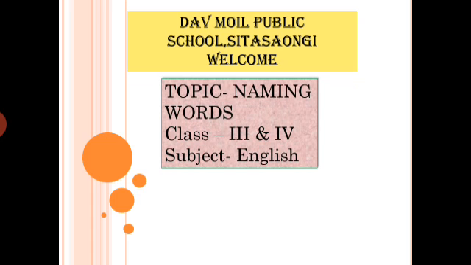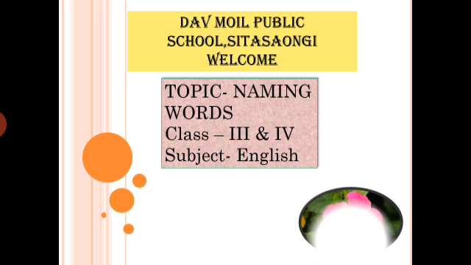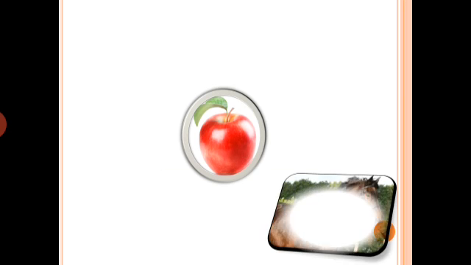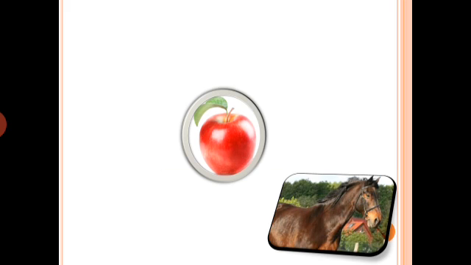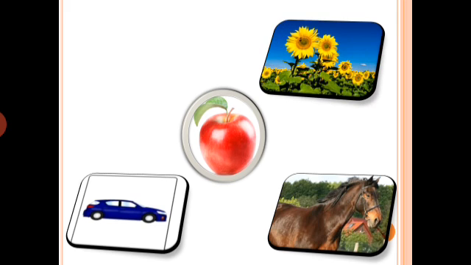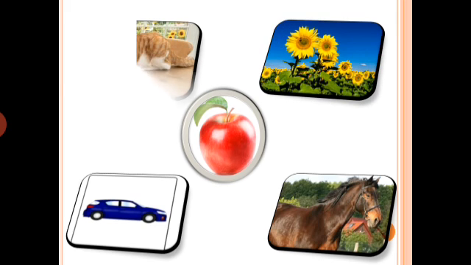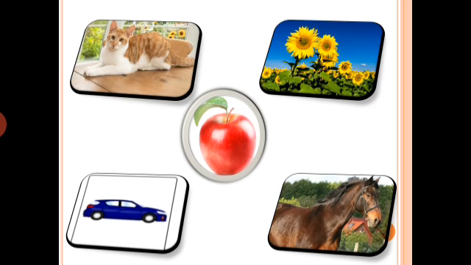Today's topic is naming words. So today we are going to learn about naming words. What is this? This is an apple. What is this? This is a horse. What is the next? This is a car. These are flowers. And this is a cat.